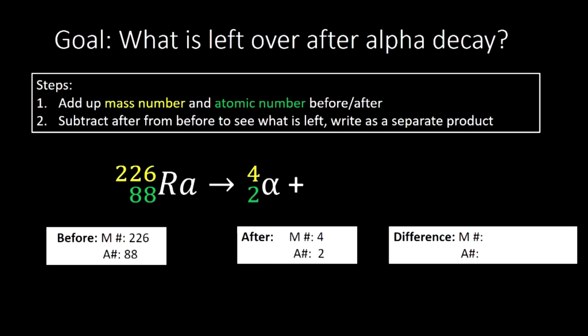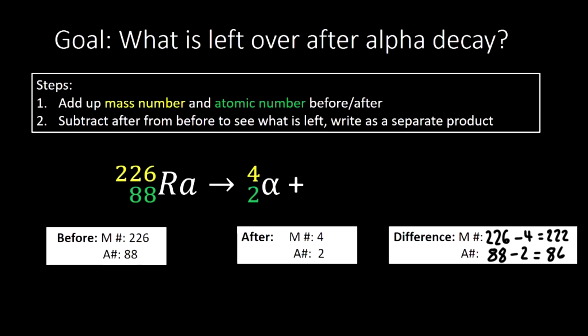So let's do that. We started with 226 things in the nucleus. And then our alpha particle came off, leaving 4 that came from the nucleus. How many are left over now? 222. We can do the same thing for the atomic number. We started with 88. The alpha particle took away 2, and now we're left with 86. And so we're starting to answer now what must be left over.